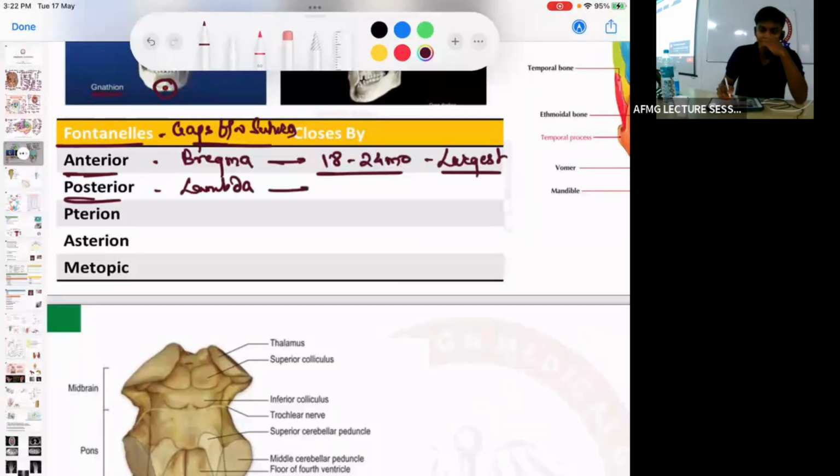Posterior fontanelle of the lambda closes by 3 to 6 months, usually 2 to 3 months, remember this. So the posterior fontanelle closes by 3 months. No problem.